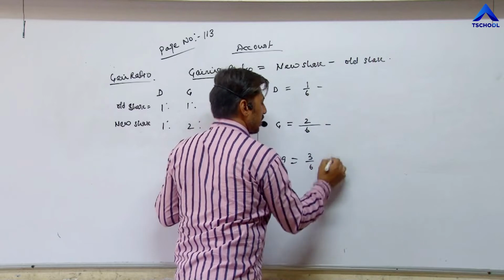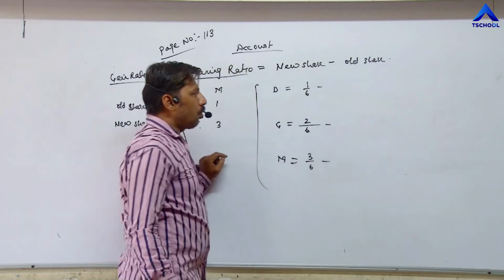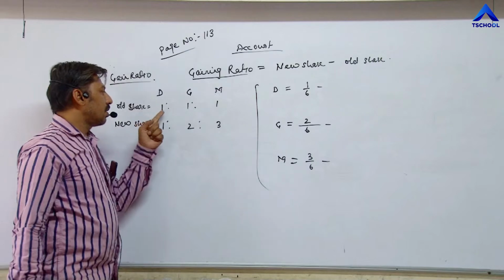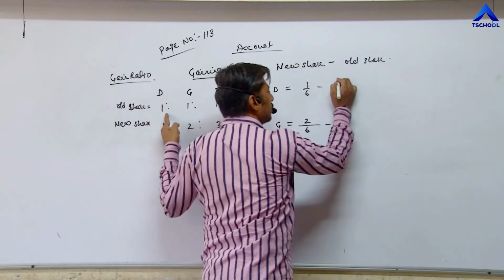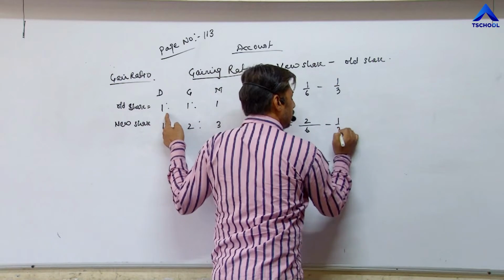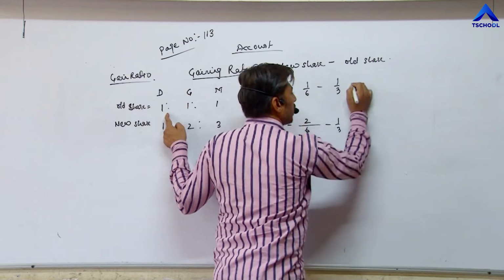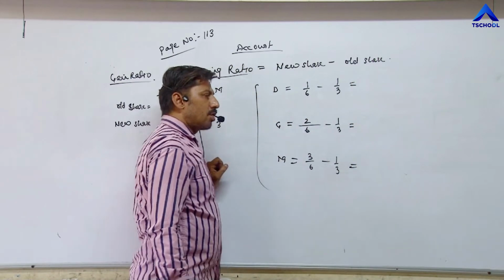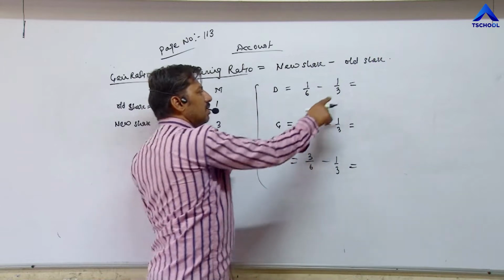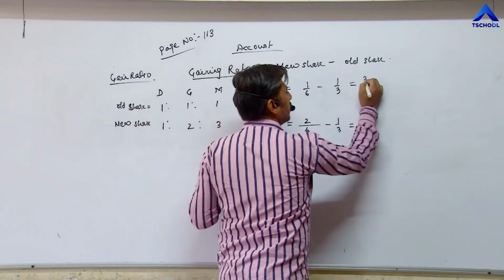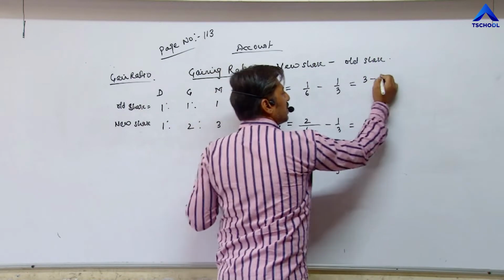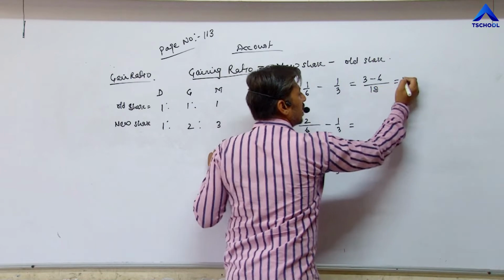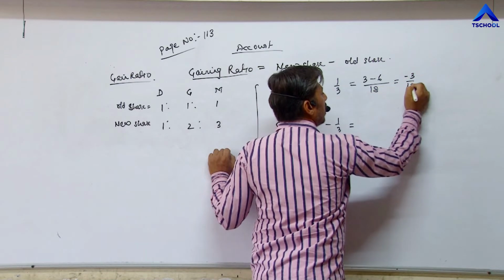Minus, minus, minus according to formula. Now we have to take the old share, and the old share of these partners is 1 upon 3, 1 upon 3, 1 upon 3. Now calculate the gaining ratio, again according to the cross multiplication method. 3 ones are 3 minus 6 ones are 6 upon 6 threes are 18. So the answer comes negative. Minus 3 upon 18.